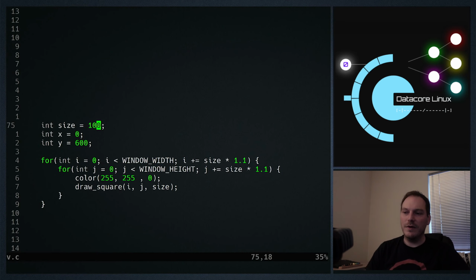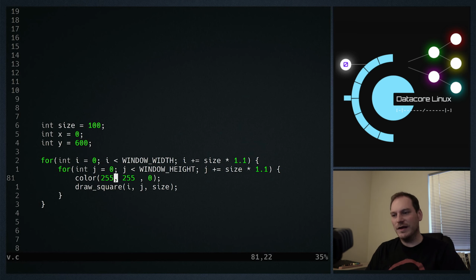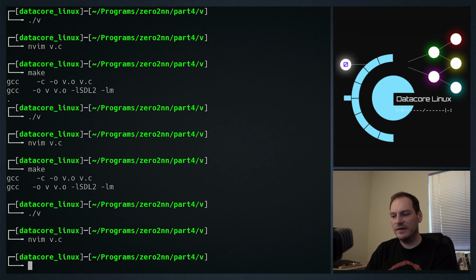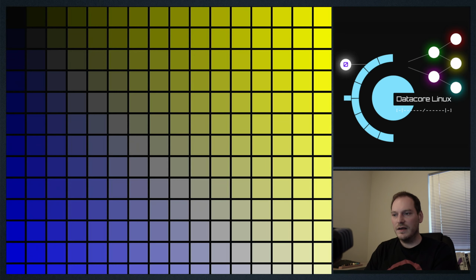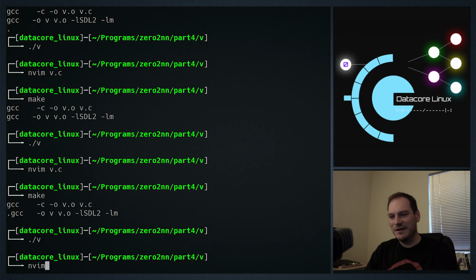What else can we do to make this program even more interesting? Well, we've got this colour down here. We could vary the colours based on what the values of I and J are. Let's do that in a shorthand messy way. Let's do I divide 7, I divide 7, J divide 7. And now we've got some kind of gradient effect where we fade from blue to yellow. That's pretty cool, isn't it?